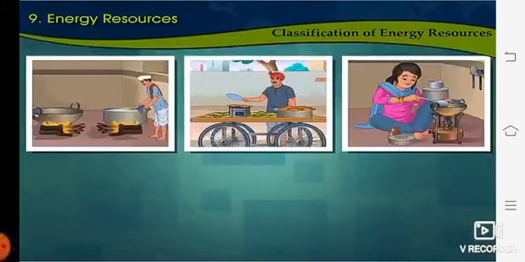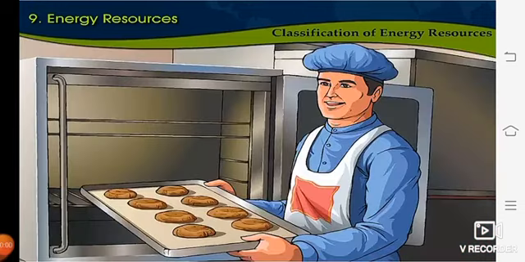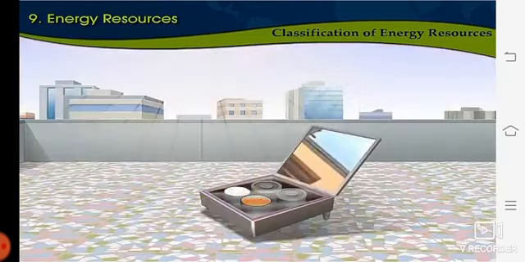So now we will discuss which alternate energy resource we can use for cooking in this picture. So in this picture we had made use of wood, coal and kerosene. Yes, instead of that we can make use of natural gas or solar energy as alternate energy resource since they are environment friendly. Here we made use of an oven, that is electricity, for baking. Instead of that we can use solar energy as an alternate energy resource which is eco-friendly.